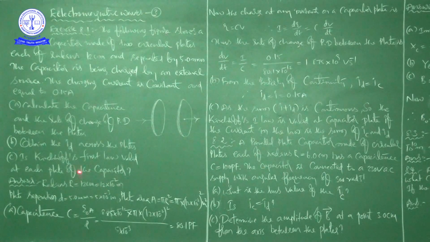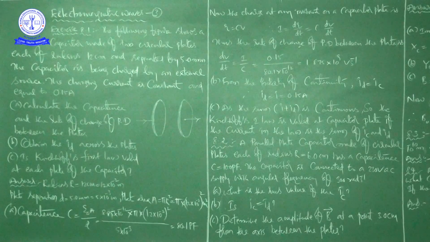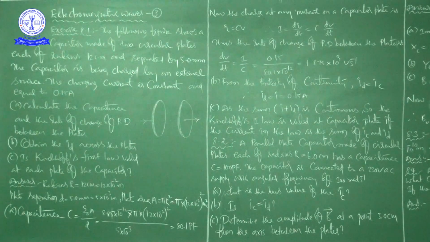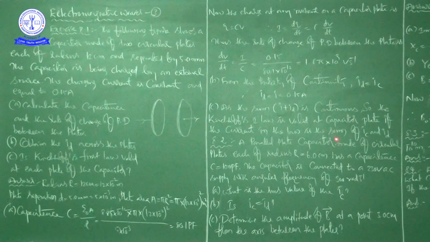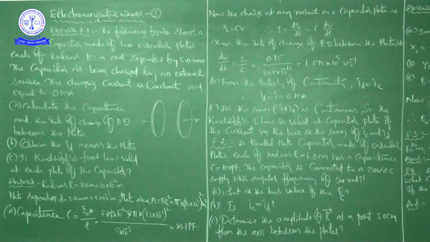Next, C: is Kirchhoff's first law valid at each plate of the capacitor? Right, as the current is continuous, Kirchhoff's first law is valid at the capacitor plate if the current in the law is the sum of IC and ID, the conduction current and the displacement current.